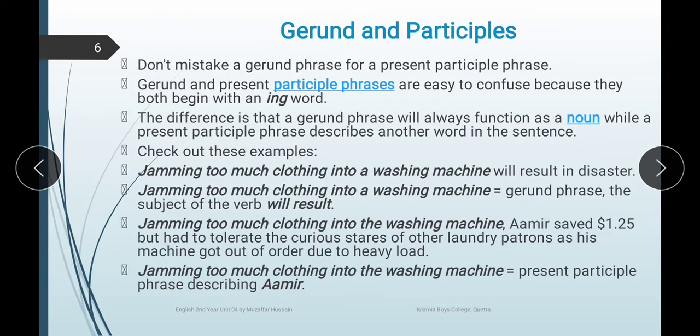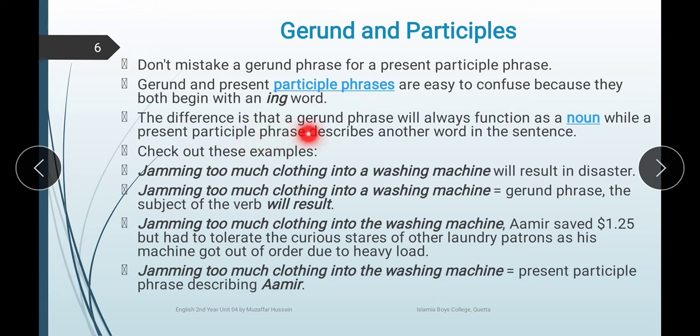Now there is also a confusion about the difference between gerunds and participles, because both of them are verb plus ing, but their functions are different, so understand their functions. Don't mistake a gerund phrase for a present participle phrase. They are easy to confuse because they both begin with the ing word.